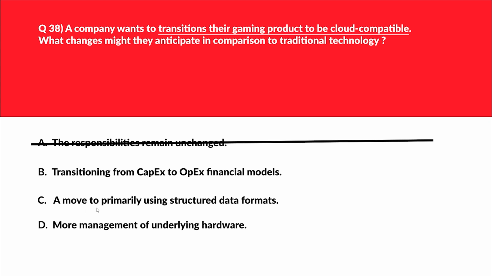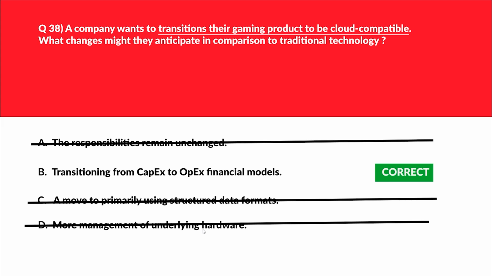This is a move to primarily using structured data format. In cloud, we deal with structured, unstructured, as well as semi-structured data, not just limited to structured data formats. This statement is incorrect. We'll reject this. Let's move to option D. This is more management of underlying hardware. When we move to cloud, the cloud vendor manages the physical hardware infrastructure. So we'll eliminate this. Let's lock option B as the correct answer.